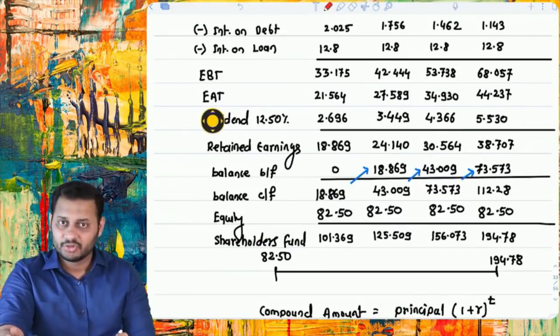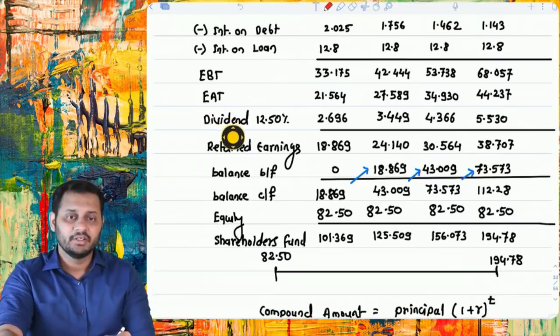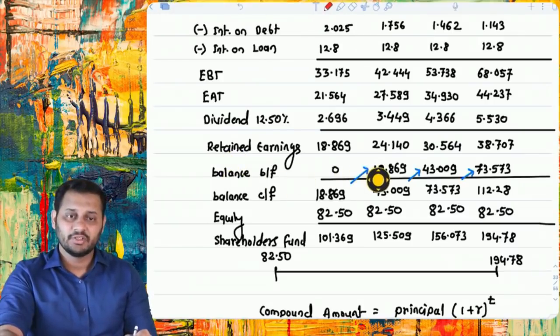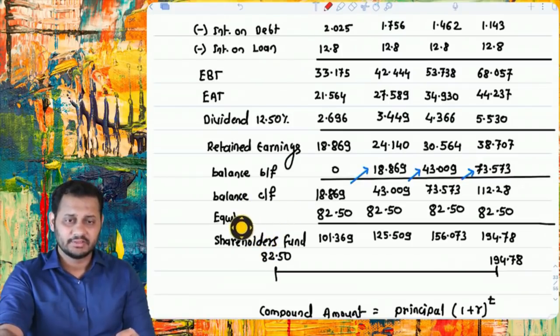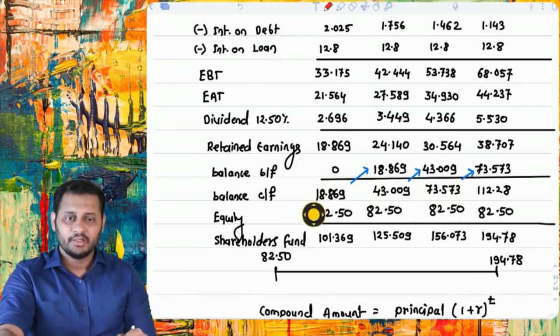Out of this EAT, there is no preference dividend. So this is solely for the equity shareholder. Out of this, we paid a dividend of 12.50%. Then the balance, 87.50%, was retained, which was carried forward to the next year in reserves and surplus in the balance sheet. So this process kept on going, and the total shareholder fund, this is reserves and surplus, and this is equity. See, you can see the reserves and surplus is increasing and it has become 112.28. Equity is 82.50 crore from the first year till the last, meaning fourth, and the shareholders fund is this.